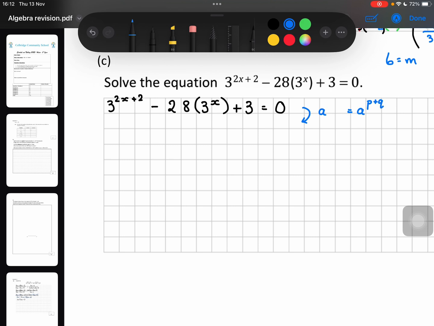Well, I can see that it's when it's the same base multiplying each other with different powers. So I'm actually going to be working backwards from this rule and trying to split this up so that it looks more like this one. This one looks a lot simpler to me. So if I try and break this one up, I'll do the thing that I'm changing in blue. Then I can rewrite it as 3 to the power of 2x by 3 to the power of 2, and then I can keep the rest of it the same.